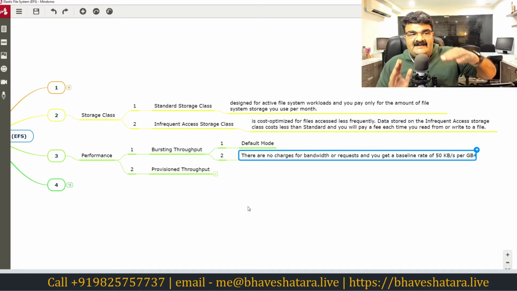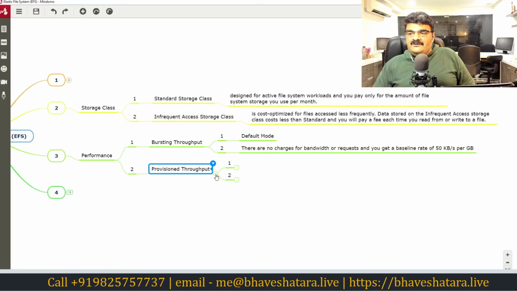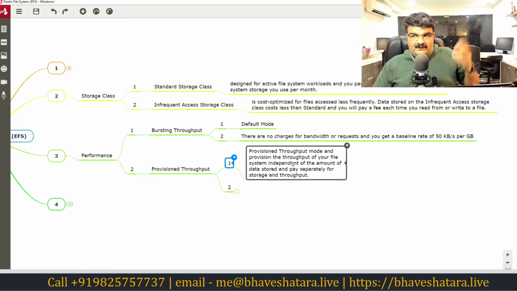Okay, but the matter is you will not get more than 50 kbps per second speed when you are accessing your storage per GB. For example, if you are storing 2 GB of data, you will get 100 kbps speed. Then you do not need to pay extra money for accessing your storage. But if you are saying, "Hey, I want to access my files very quickly," no problem.